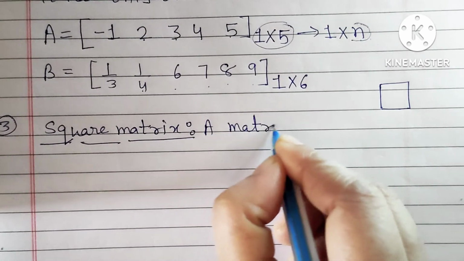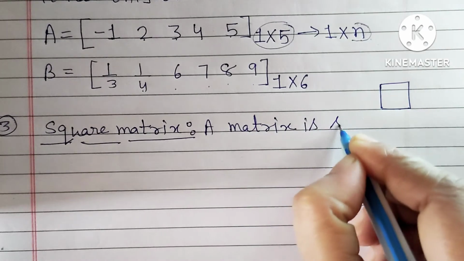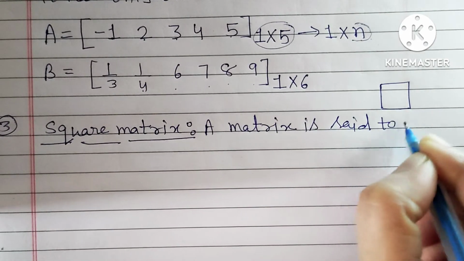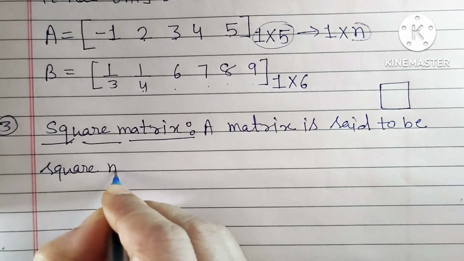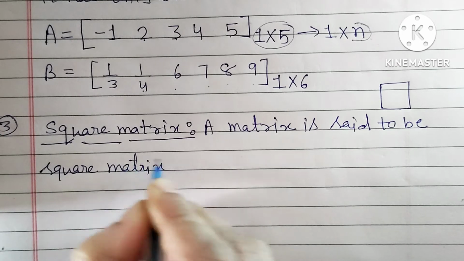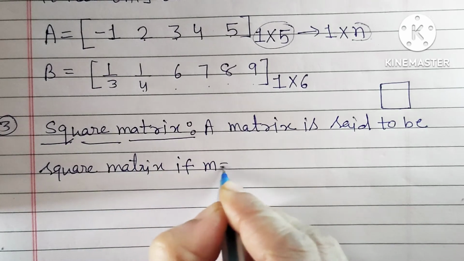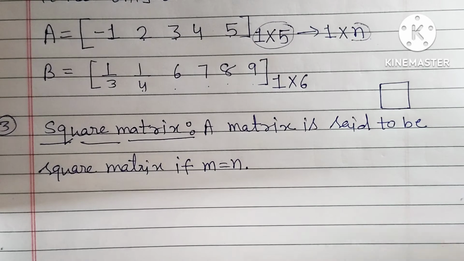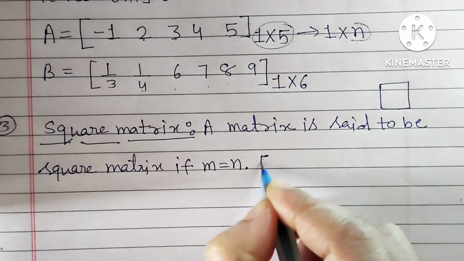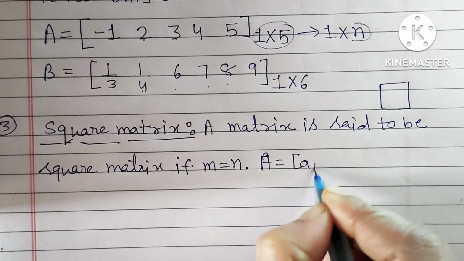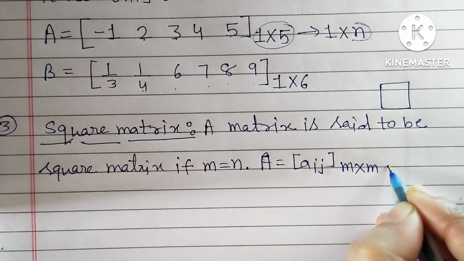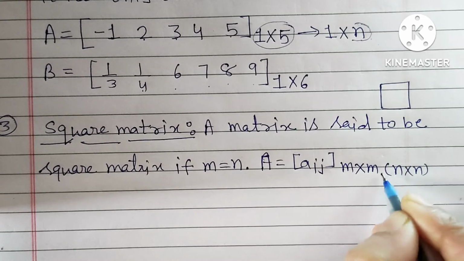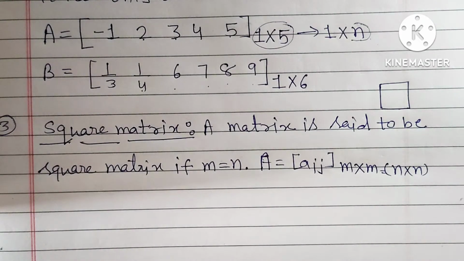matrix is said to be a square matrix if m is equal to n, right? If you have a given matrix A equal to Aij, then this should be an m cross m matrix, or this should be an n cross n matrix. Okay, that means m should be n. m is equal to n.